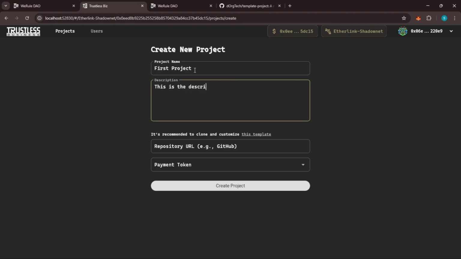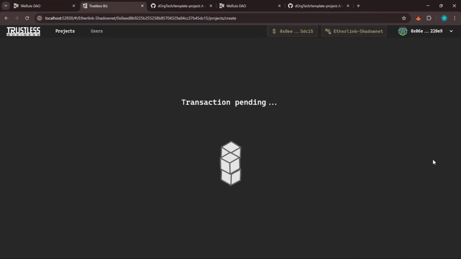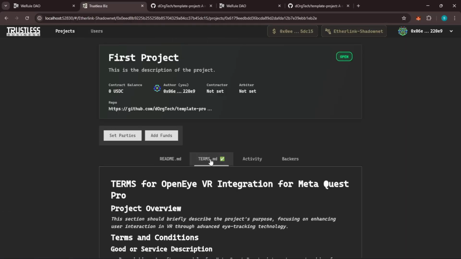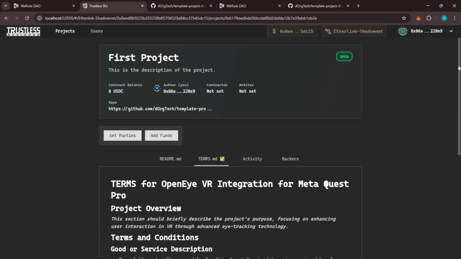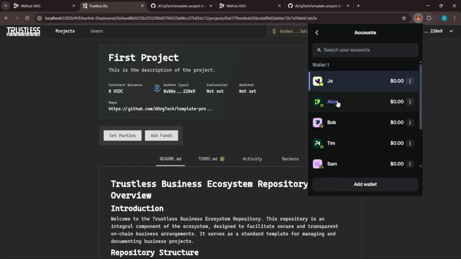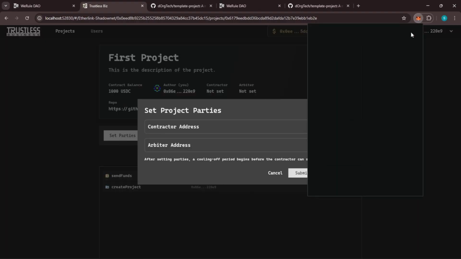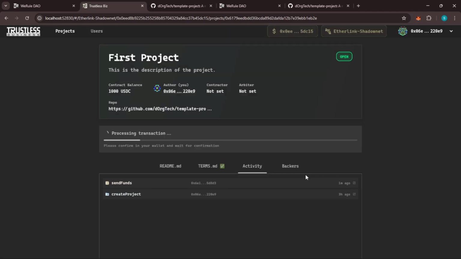A project here uses one of the payment tokens defined in the jurisdiction's value index and is linked to a GitHub repository that contains a terms.md file, the hash of which is immutably stored for future reference in case of disputes. Alice backs the project with 1,000 payment tokens. Joe has found Tim as the contractor and Sam as the arbiter. As the project's author, Joe can now set the parties in the project.